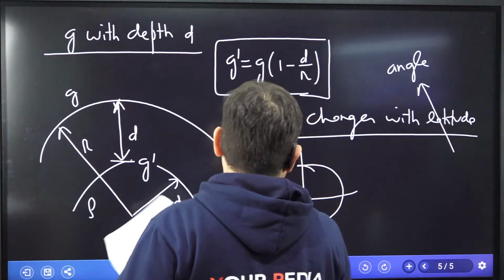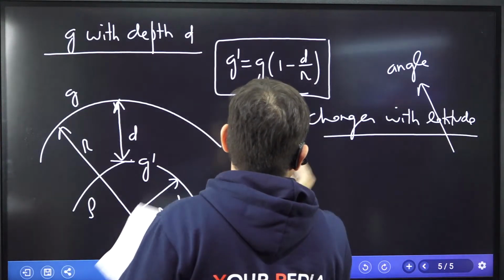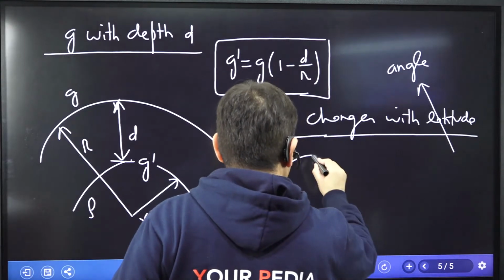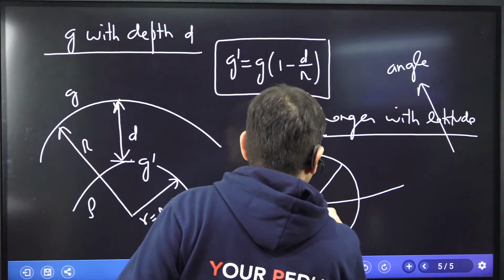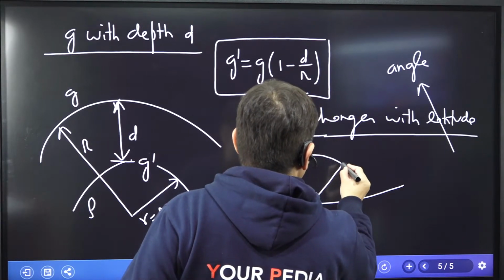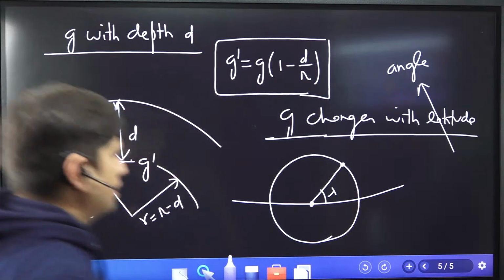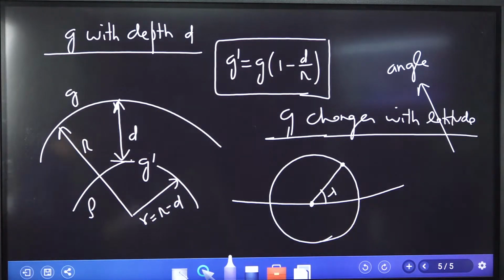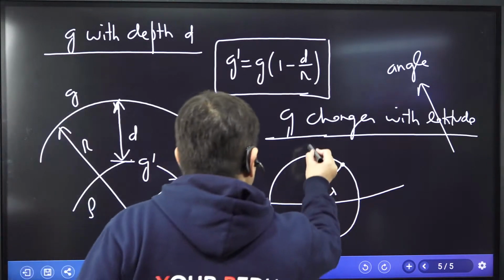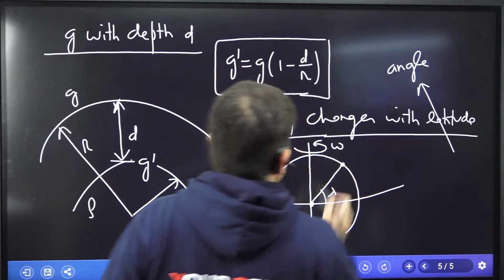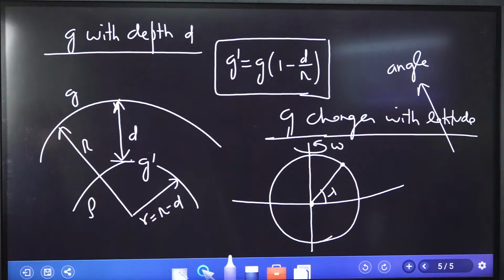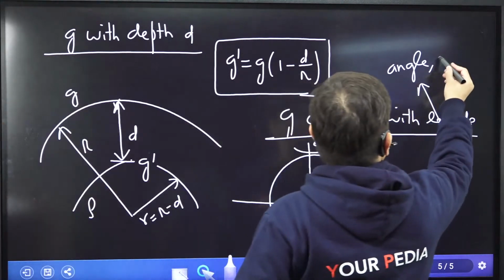Earth is basically a spherical shaped body. We understand that. Let me make this shape here, and let us say this is the equator. I'm giving you a point somewhere here which is at lambda angle, something like this. I want to find out how the acceleration due to gravity at this point will change. Let us say earth is rotating at omega radian per second. So this is with angle or with earth's speed.